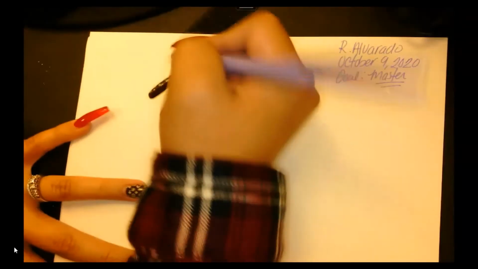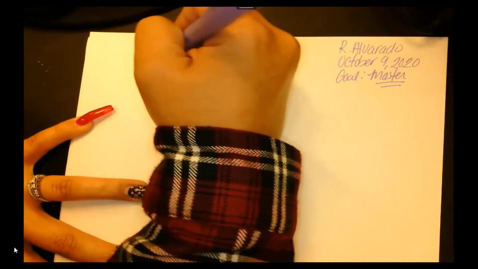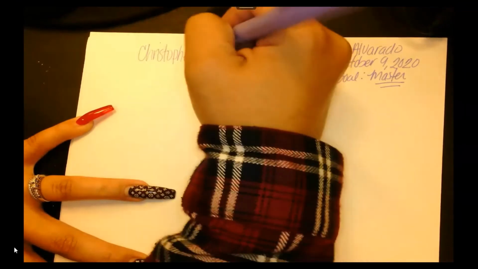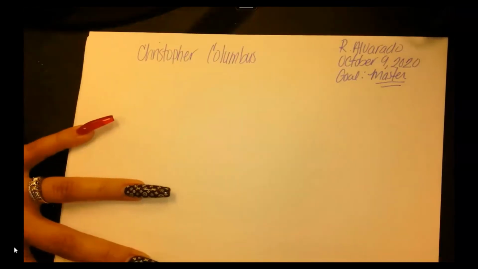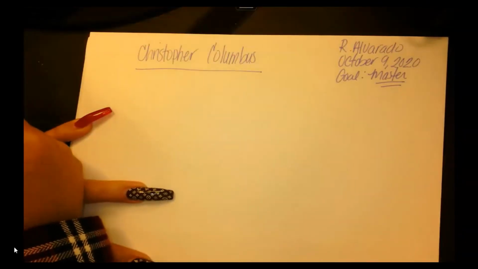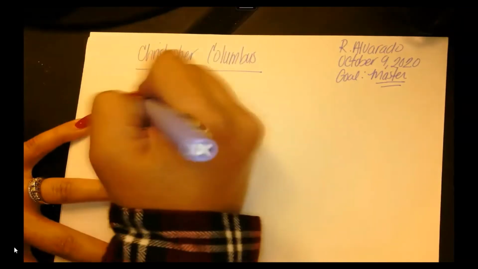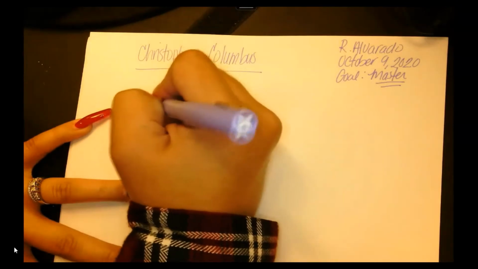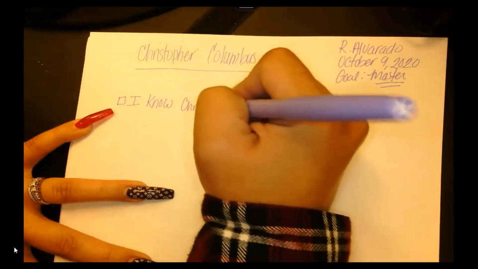I want you to label this paper, because remember, we're writing this on the blank sheet of paper. I want you to label it Christopher Columbus. That's our title. Now, what do you know about Christopher Columbus? I want you to write it here. I know Christopher Columbus. Now, what have you heard about him?